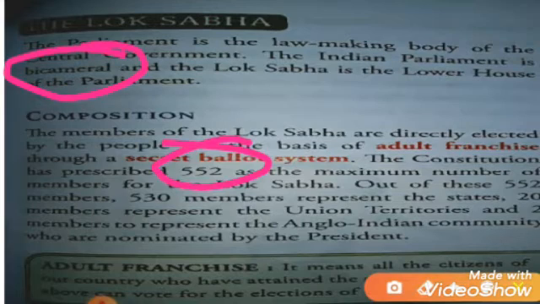20 members represent the union territories. From the different union territories there will be 20 members, and 2 members represent the Anglo-Indian community, who are nominated by the president. Nominated means only he or she can choose. The president can choose who will be the two Anglo-Indian community members. So the president has the right to choose the two Anglo-Indian community members.